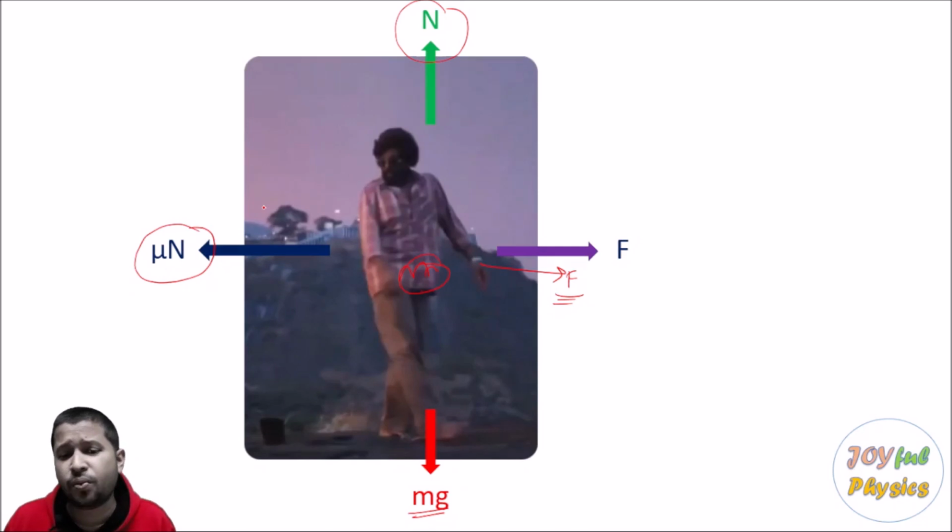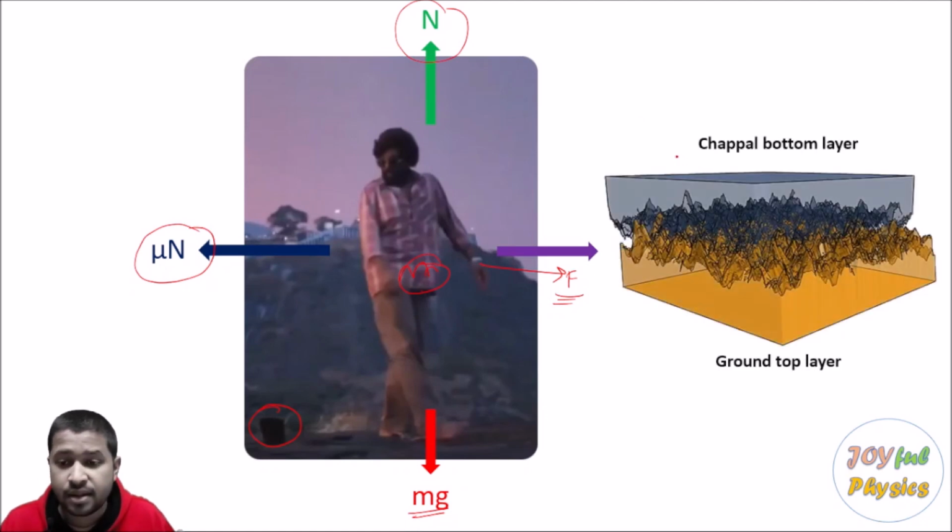Now the thing is, what is the cause of this? You can see that because of this friction, his sandal has gone out. It's the friction which has caused this. Now what causes friction? To understand this, let us go to the microscopic level. For example, if you take a microscope and see things at a very nano level,